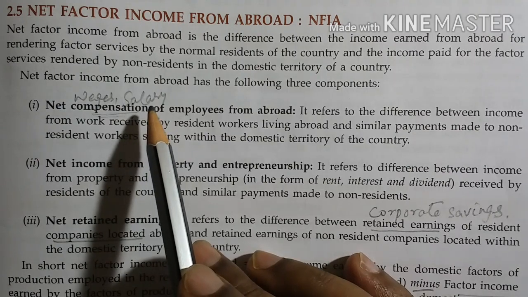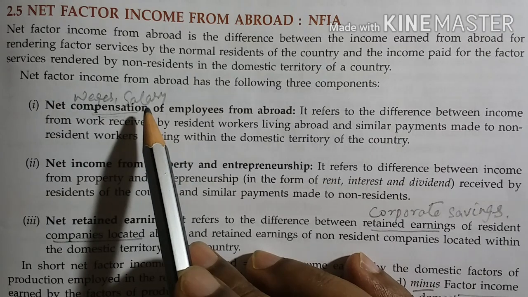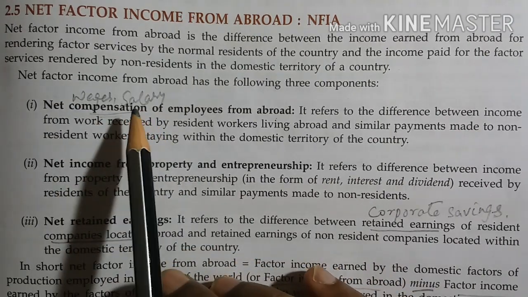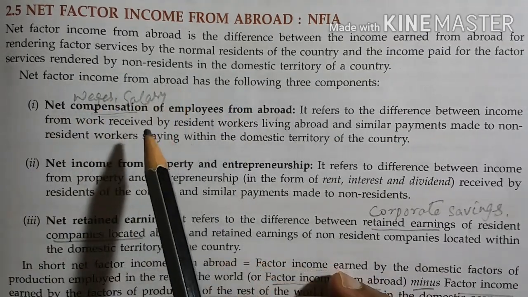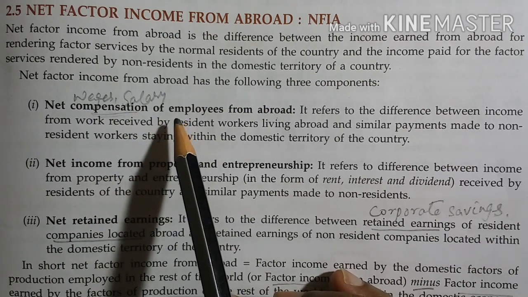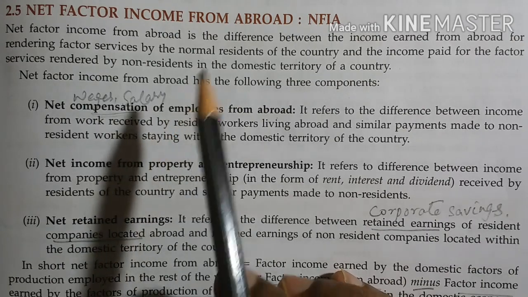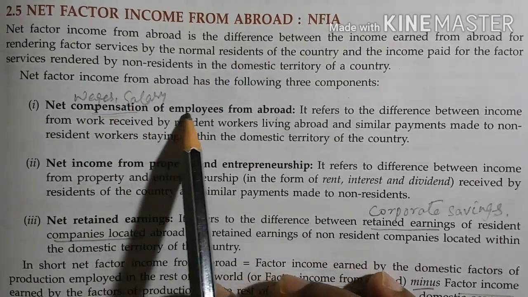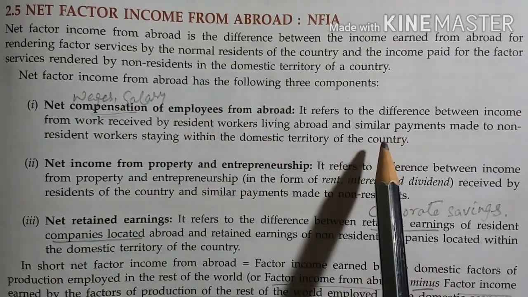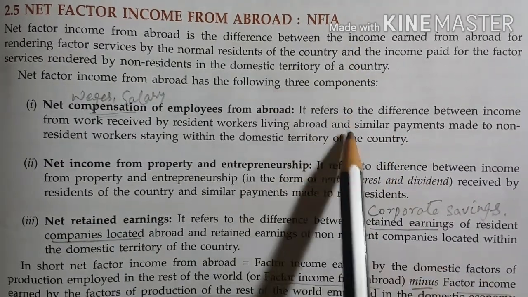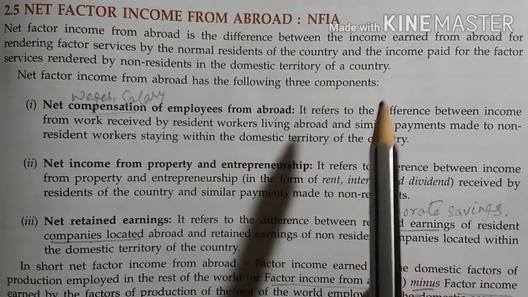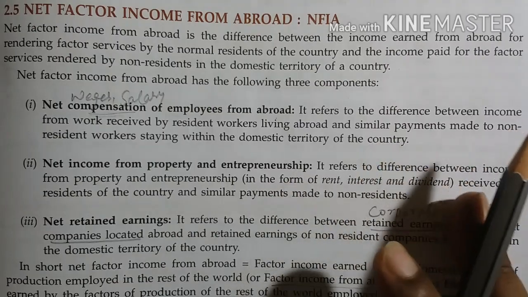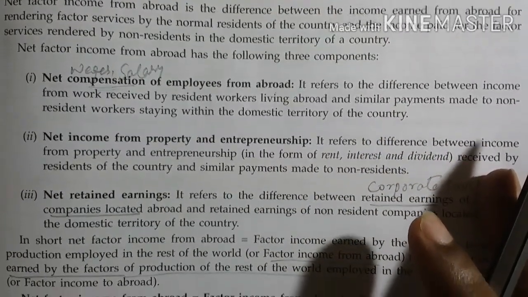It will also happen that some foreigner who mainly resides in their own country may come to our country for 1 month or 2 months, and they will also get some salary or wages or compensation. So the net amount, that means the earning coming from outside to India minus the earning by the foreigners going outside India, will be net compensation of employees from abroad. So this will be the first component of NFIA, because many resident workers are living abroad, earning and sending money or bringing money to the country.